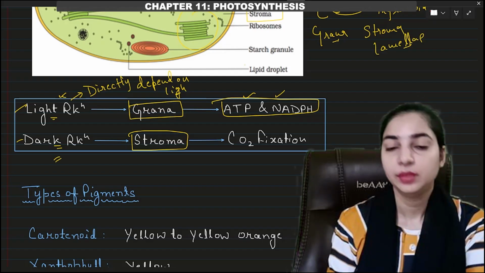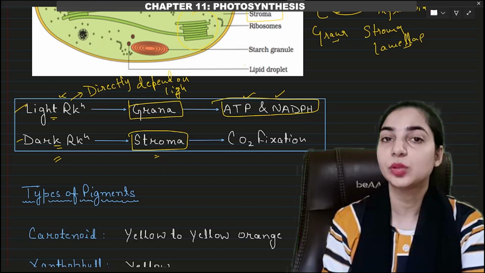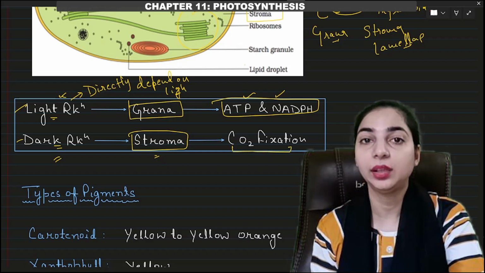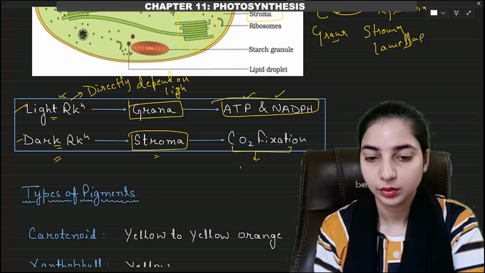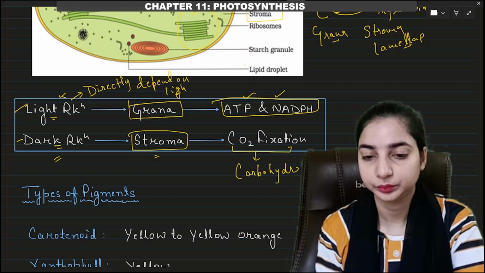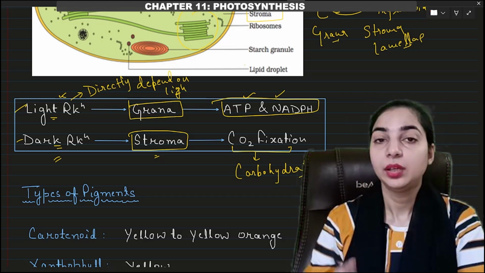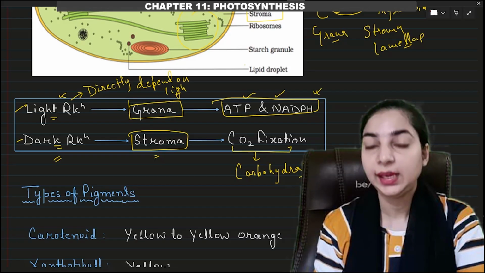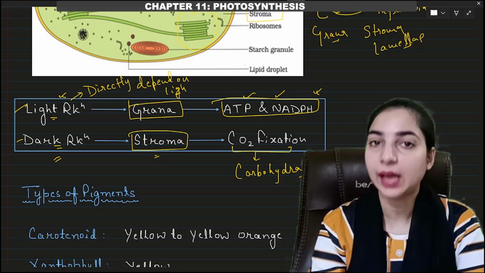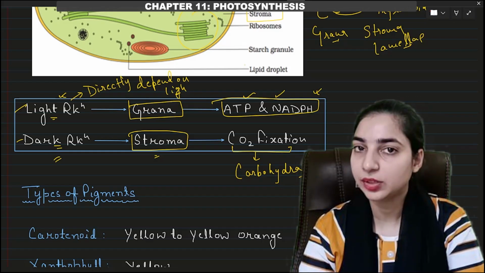Dark reaction, which takes place in the matrix of the chloroplast, that is stroma, leads to carbon dioxide fixation. Carbon dioxide fixation in the form of carbohydrate, or glucose or sugar. Now, this dark reaction requires ATP and NADPH. So ATP and NADPH are required during the dark reaction. Right? If ATP and NADPH are not formed, then dark reaction cannot take place.